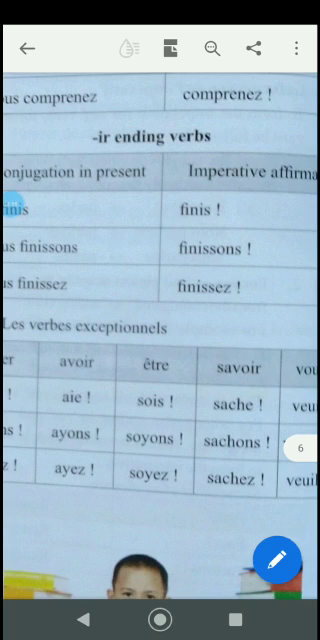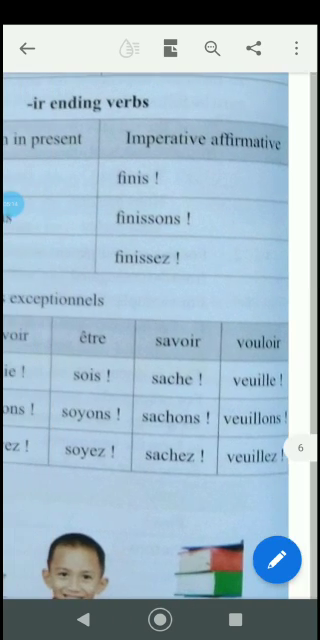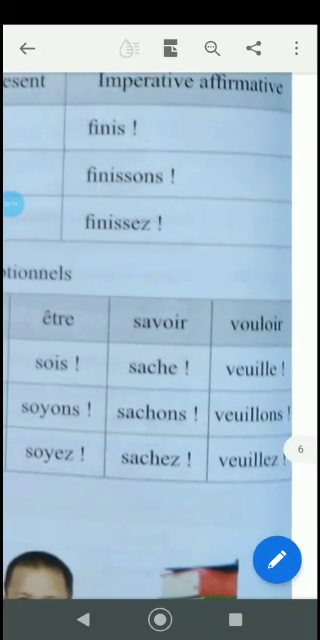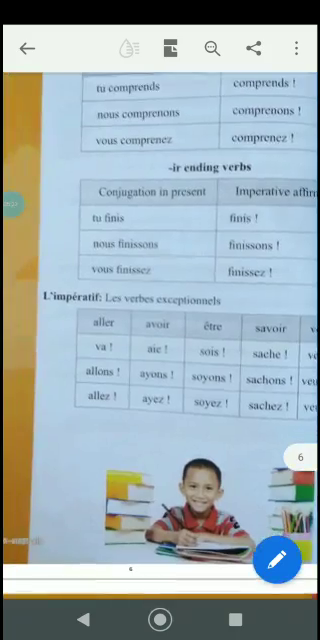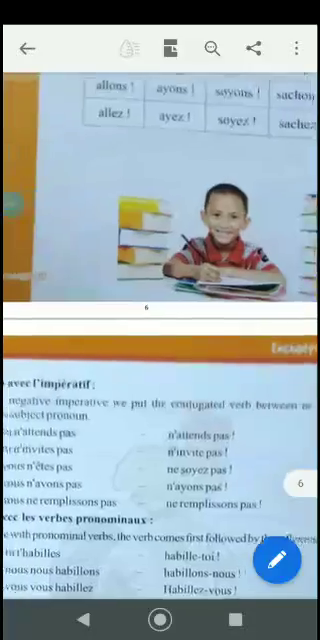Être is sois, soyons, soyez. Être for tu you put es. For nous we put sommes. And for vous we put êtes. But it has to be sois, soyons, soyez. Now savoir. It is sais, savons, savez. But it will be sache, sachons, sachez in the imperative form. Vouloir is tu veux, nous voulons, vous voulez. But for the imperative it will change to veuille, veuillons, veuillez. Now students, you have to memorize this because these are all exceptions. So without practicing you won't be understanding this.